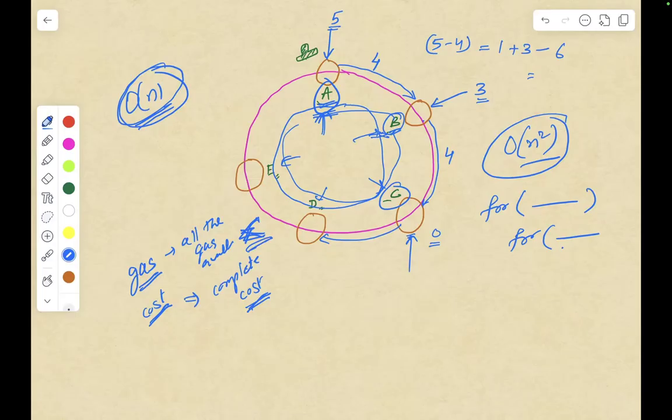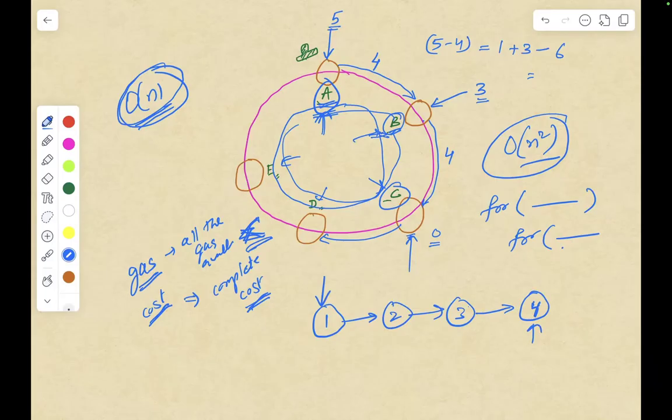Now, if there is a solution existing, you need to figure out, for example, you are at gas station 1, then you go to 2, then go to 3, then go to 4. And somehow you are not able to reach 4. You started your journey from this station and you are not able to reach gas station 4.